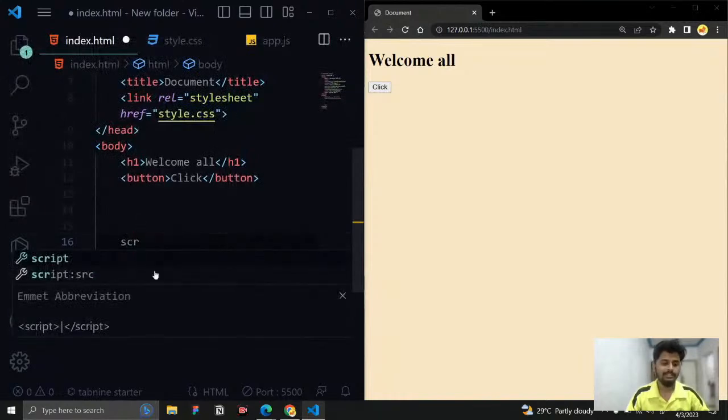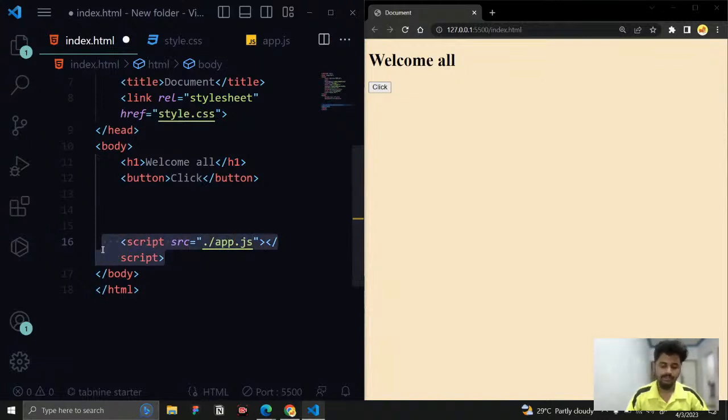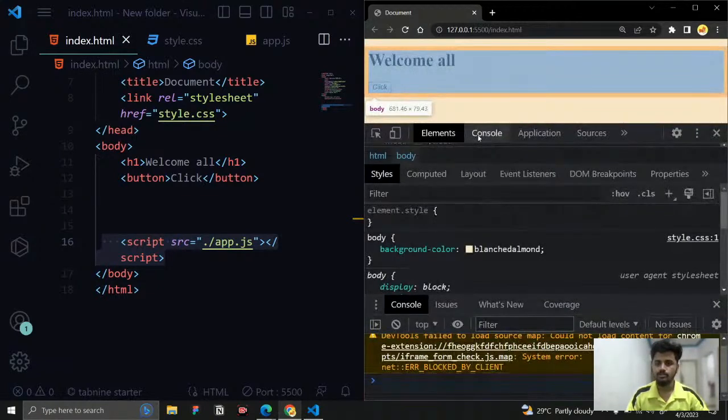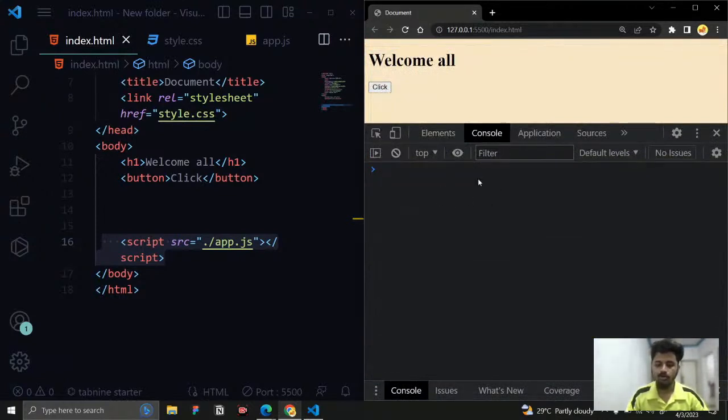For that, we can add the script tag like this, src, dot slash, and then your file. This is the tag you want to use, and you need to link it with your app.js. Then you need to check whether you successfully linked or not. For that, you can use a browser tool. Just right click, and you can see inspect. Go to inspect and click on console. This is the tool that we actually need. Here is the place where we will get all the errors, warning messages and debugging things. All of that we will do in this browser tool only.